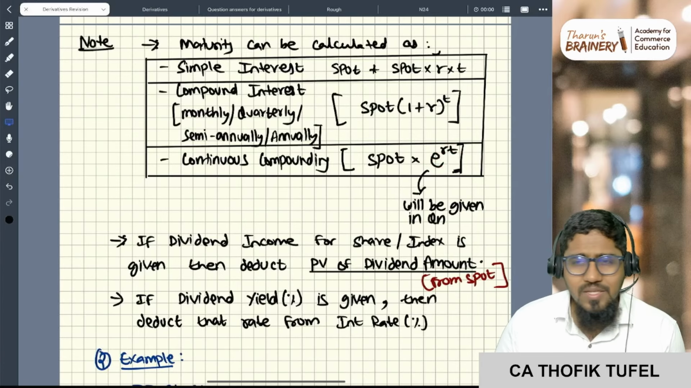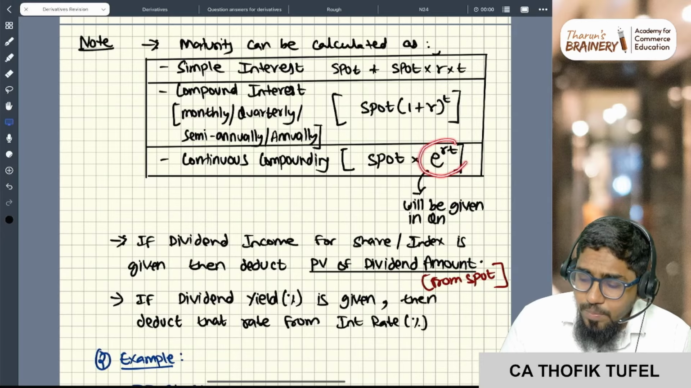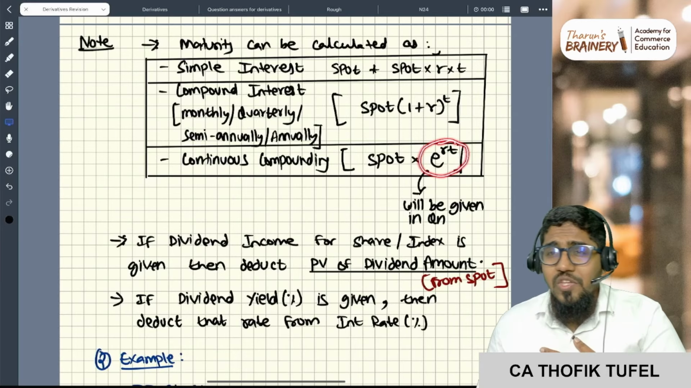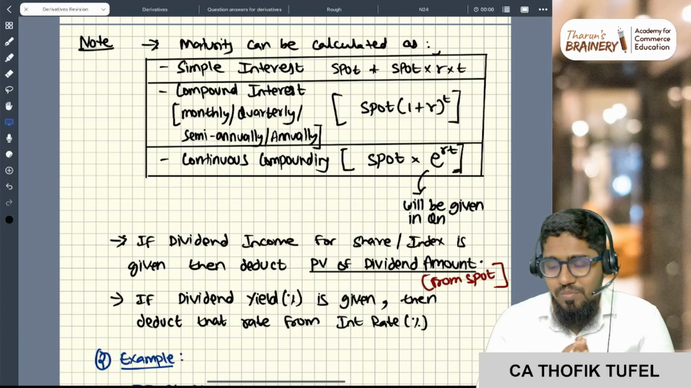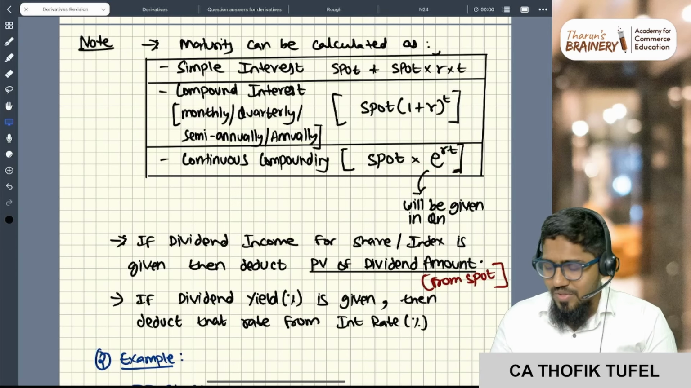Okay, it is simple. Sir, how to calculate e to the power, sir? We are not engineers, sir. We don't know mathematics, sir. Eulers and all, we don't know, sir. Exponential numbers. No worries.